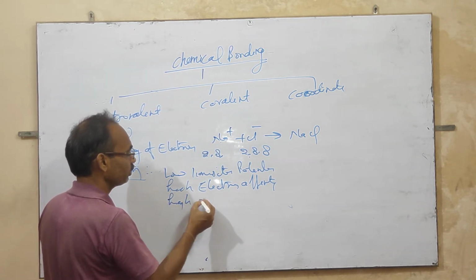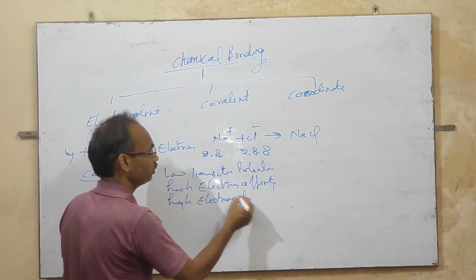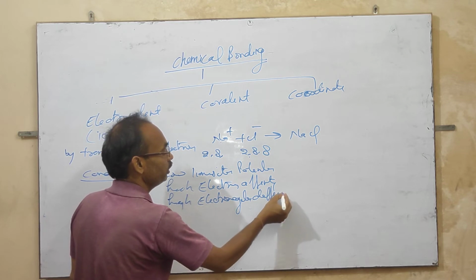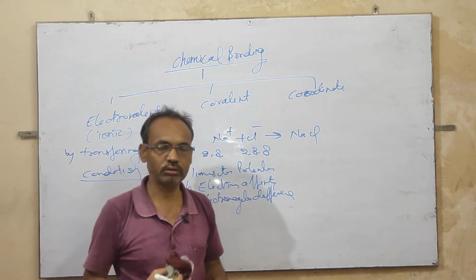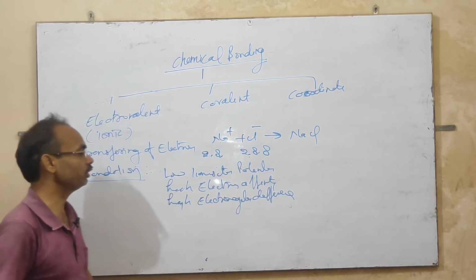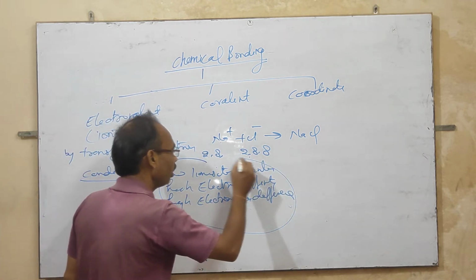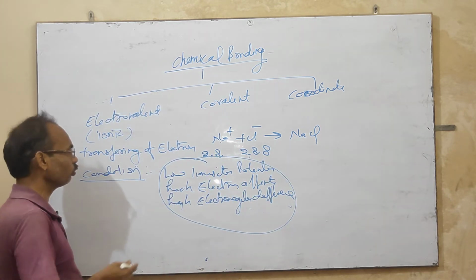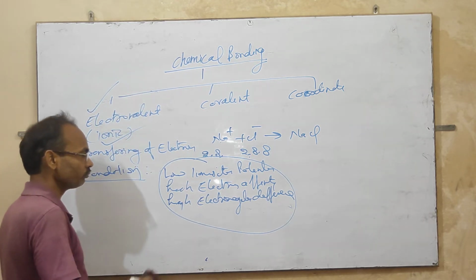Electronegativity means attracting electrons toward itself. These three conditions are required to favor an electrovalent or ionic bond.